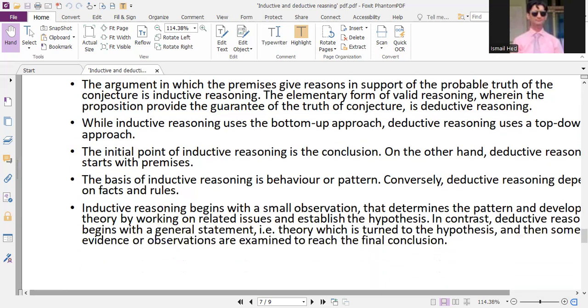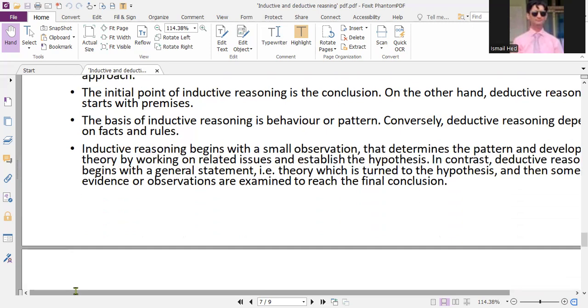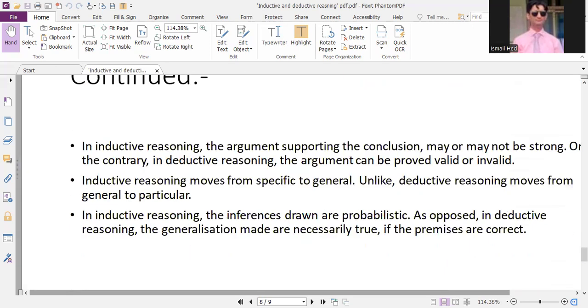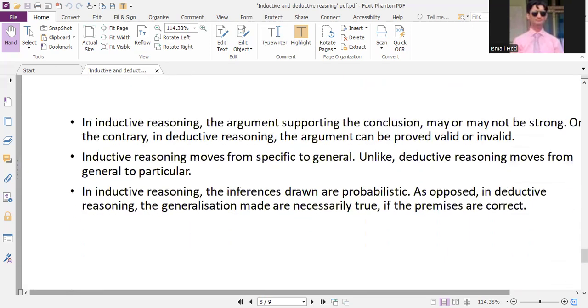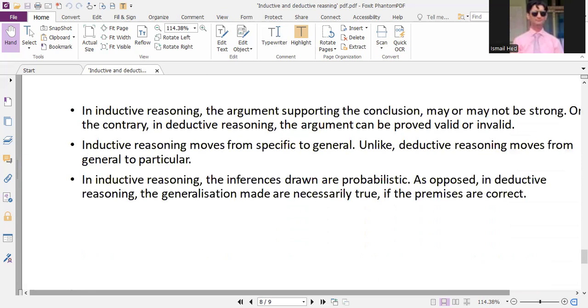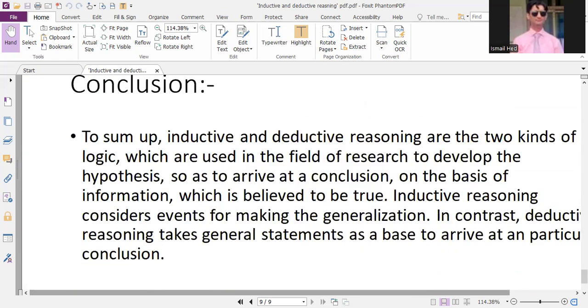So similar other facts we have already seen in the differences between inductive reasoning and deductive reasoning, where pattern is inductive and deductive reasoning depends upon the facts and the ideas that are available before us. So these are the key differences.